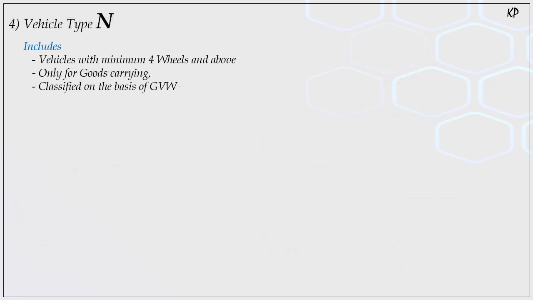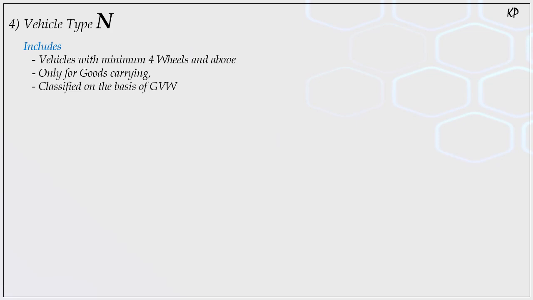The fourth classification is type N vehicle. Again the requirement is minimum 4 wheels, and above that you can go to any number, and particularly these vehicles are used for goods carrying only.